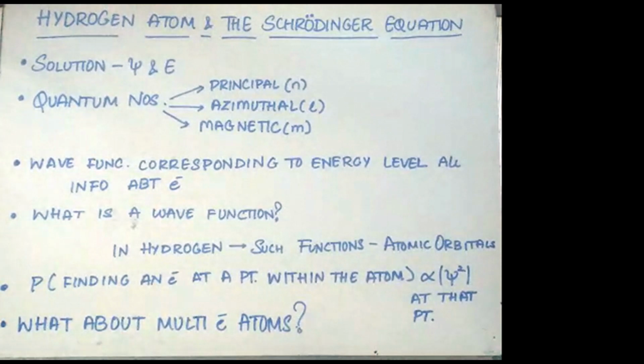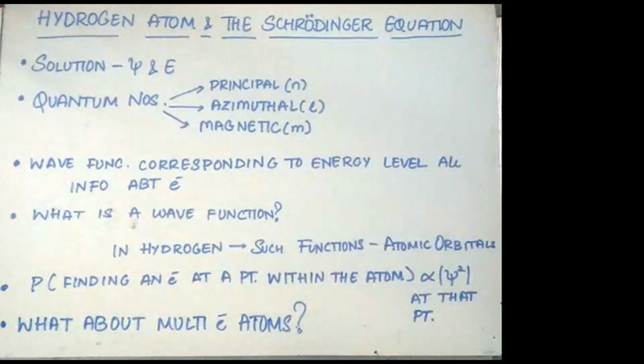The probability of finding an electron at a point within an atom is directly proportional to the mod of psi square at that point. Quantum mechanical results predict all aspects of atomic spectra that the Bohr atom could not predict. The Schrödinger equation can't be exactly solved for multi-electron atoms, but this difficulty is solved by using approximate methods.